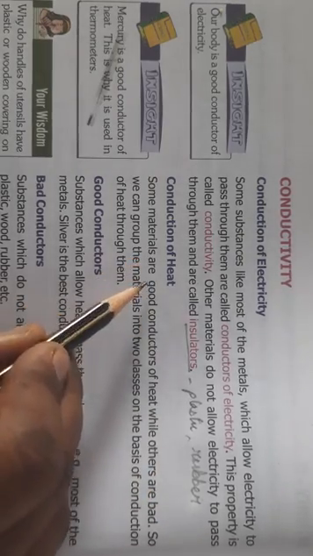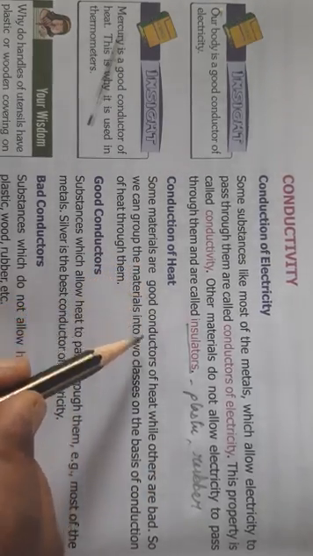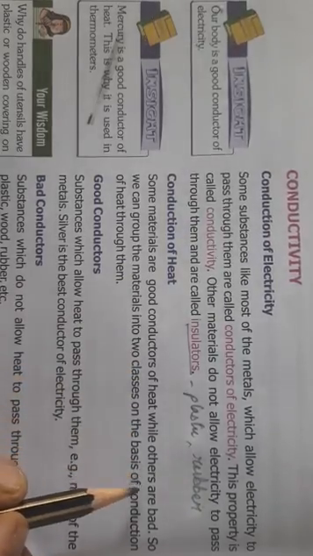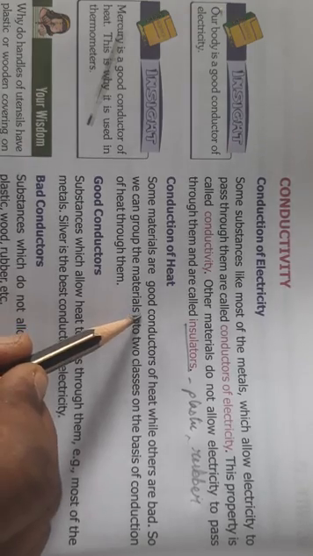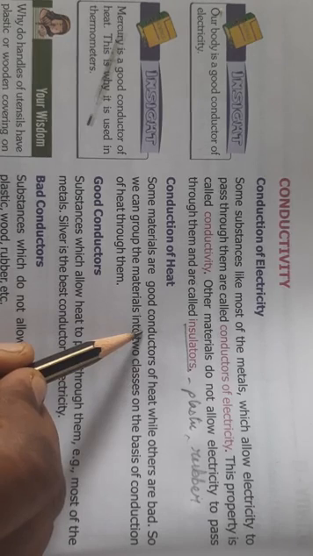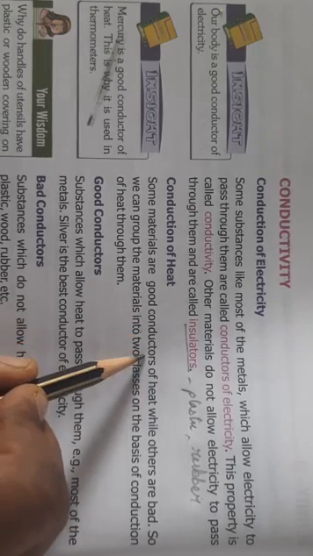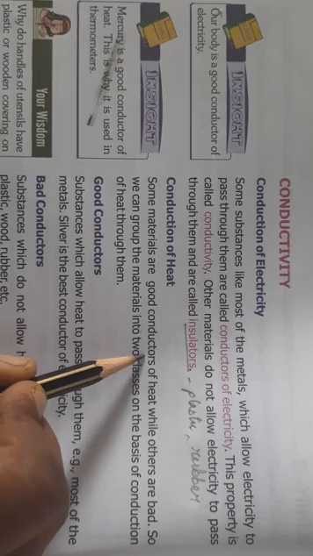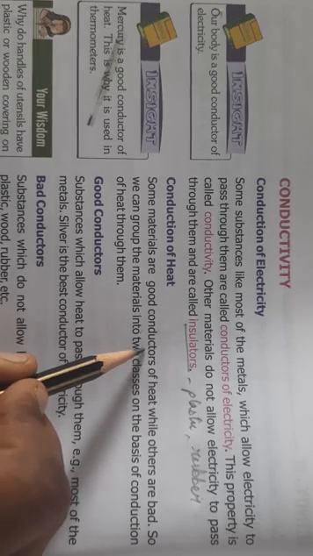Conduction of heat. Conduction of heat means some materials are good conductors of heat while others are bad. What are good conductors of heat? Like again, metals. All metals are good conductors of heat. That is why we use metal utensils to cook food. What does your mother use to cook food? Utensils made of aluminum or stainless steel. They are good conductors of heat. Do we use wood? Plastic? We don't use. Plastic is not a good conductor of heat.